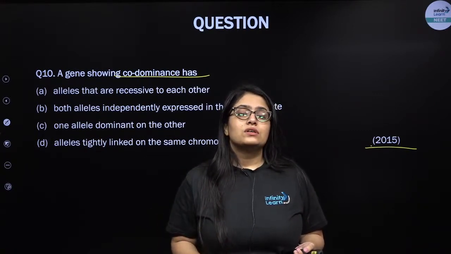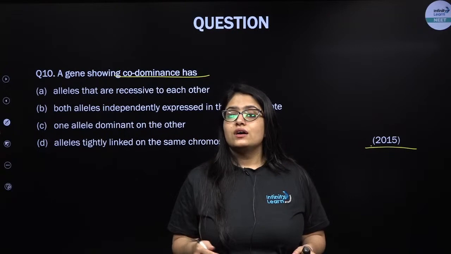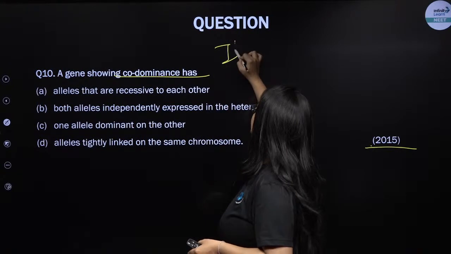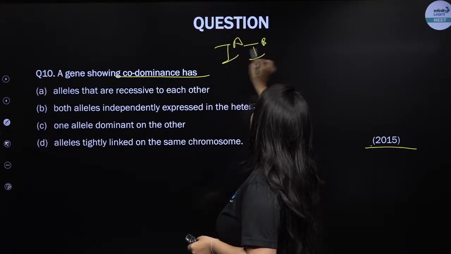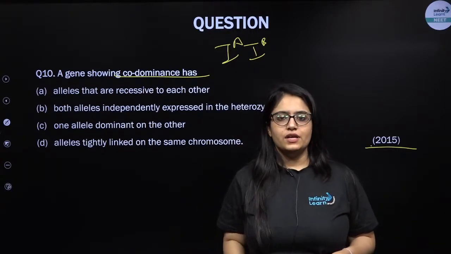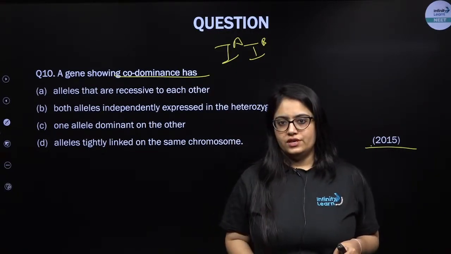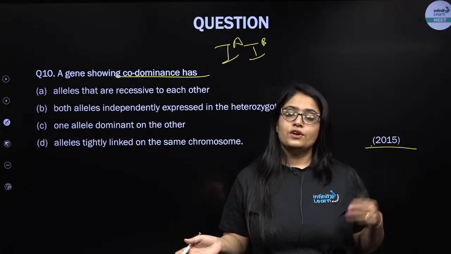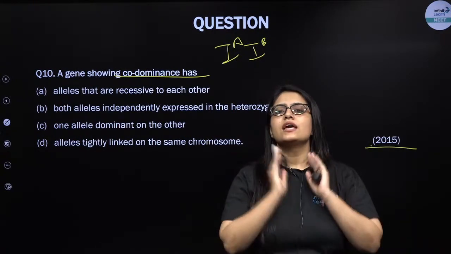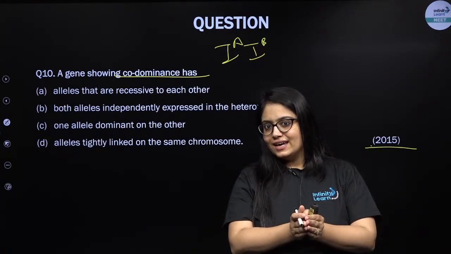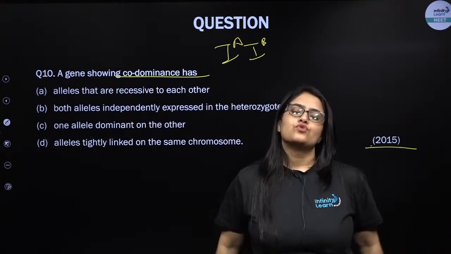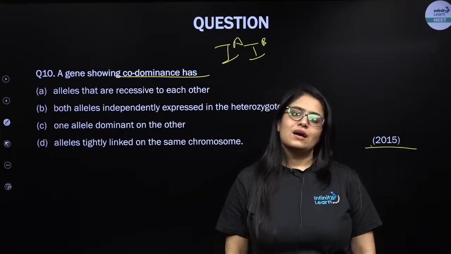But when we talk about human blood groups, which show codominance, not in all types of genotypes but a specific genotype, capital IA and IB, both these alleles are equally dominant over each other. So here also you can't say this one is dominant or this one is recessive. Both are equally dominant and both will express themselves in the progeny. So the blood group won't be A, won't be B, it will be AB because both types of sugars will be present over here. So this is an example of codominance.